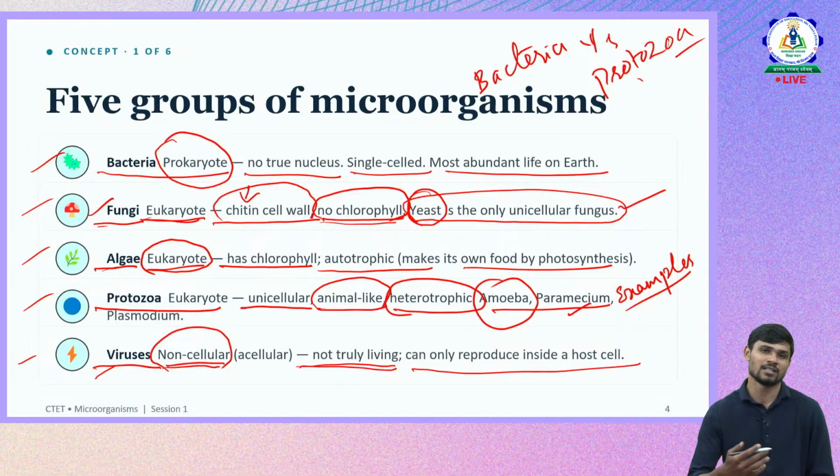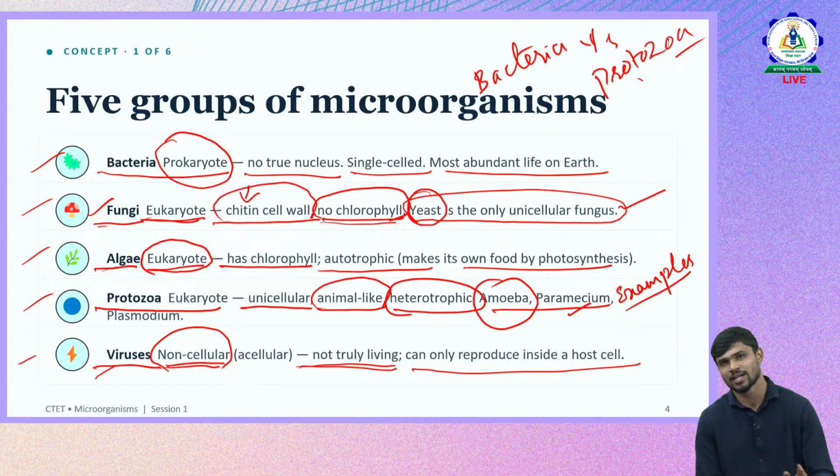Host cell means whenever it enters an organism, then only it becomes active and can reproduce. If it is outside, it cannot reproduce at all and it won't show any sign of a living organism. No reproduction, no nutrition. It is just still like a non-living thing. That is why it is a very peculiar microorganism. It is nuclear material enclosed in a protein coat. So these are the 5 types of microorganisms: bacteria, fungi, algae, protozoa, and viruses.